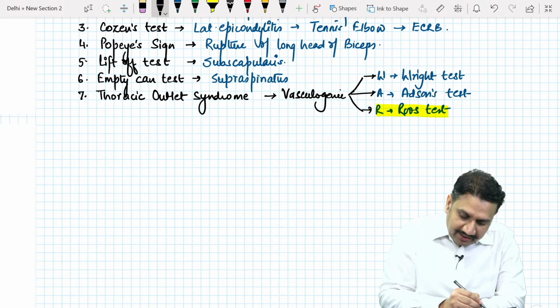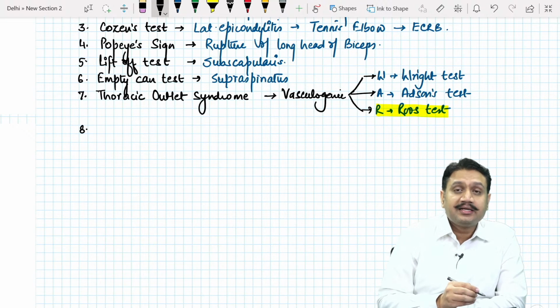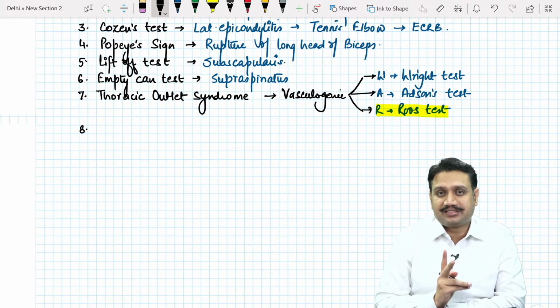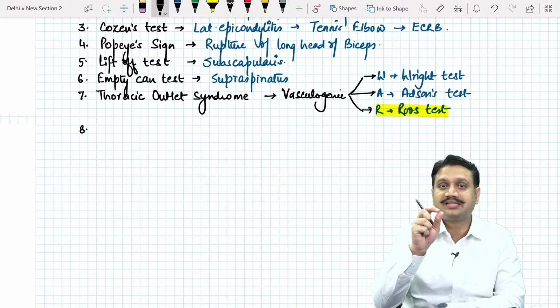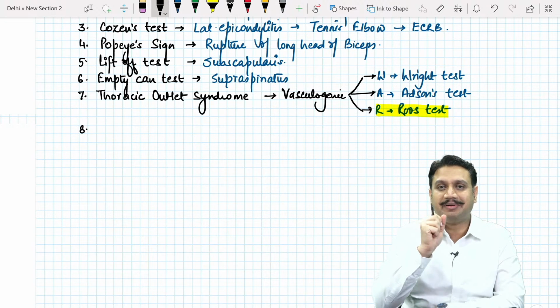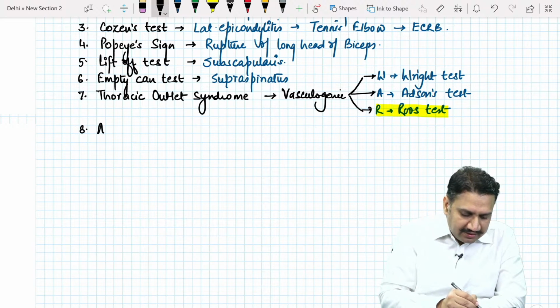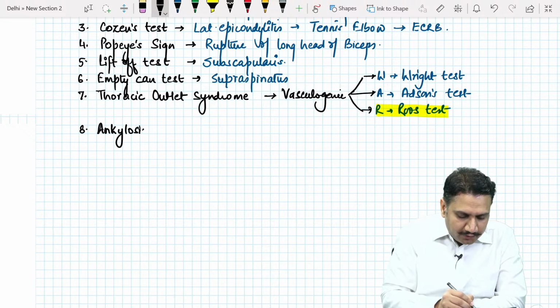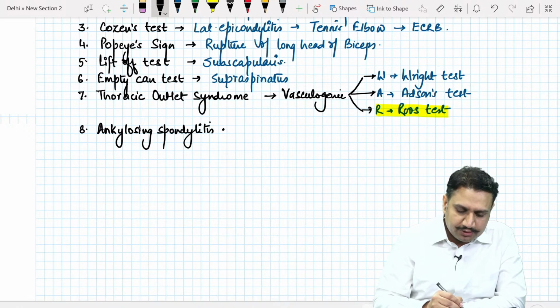And number 8, let's talk about number 8. Let's go to the spine then. In the spinal area, the named tests are important when you talk about certain pathologies, for example, ankylosing spondylitis. So what were the named tests there? I'll just put the disease as ankylosing spondylitis so that you remember the tests. In ankylosing spondylitis, you know that there is a fusion of the spine.